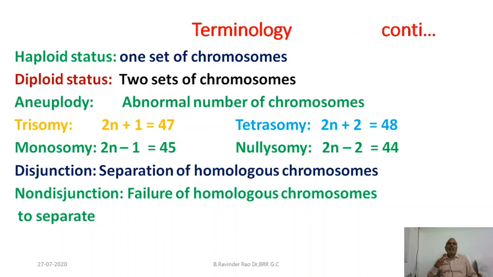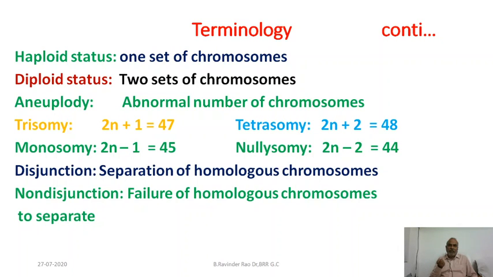If the total number is 46, sometimes a person may have only 45 chromosomes, that means only one chromosome less. So not the entire set changes here, only one chromosome number changes. Such a condition is called aneuploidy.